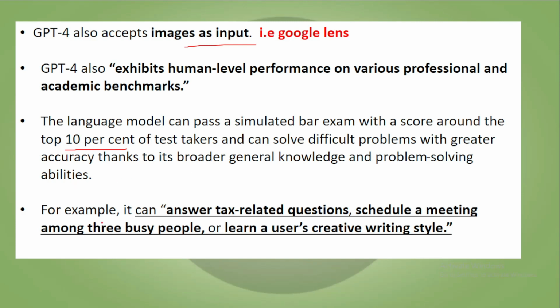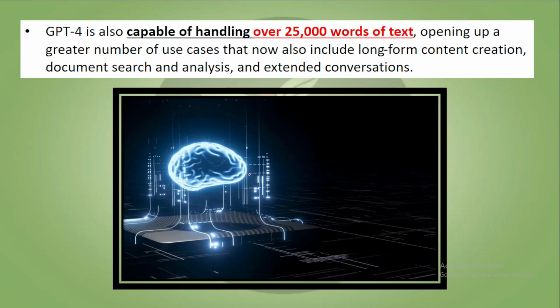For example, it can answer tax related questions, schedule a meeting among three busy people, or learn a user's creative writing style as well. GPT-4 is also capable of handling over 25,000 words of text, opening up a greater number of use cases that now also include long form content creation, document search and analysis and extended conversations.